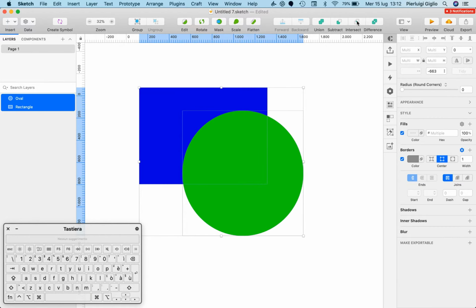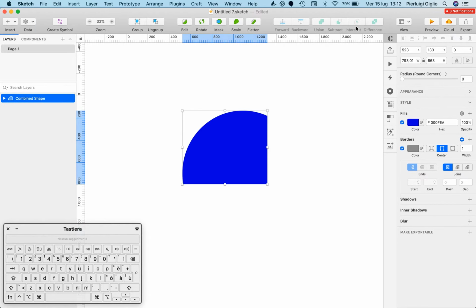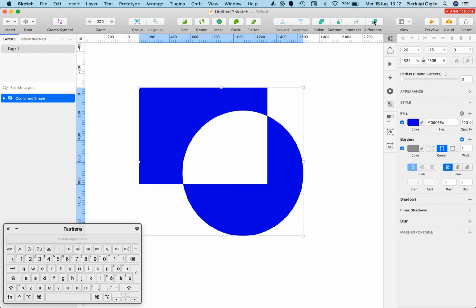And let's go ahead and try the intersect. And as you can see, the intersect is literally doing what the name is suggesting, which is creating an intersect between the first shape and the second shape. And if you have a look at difference, it's basically the opposite of the intersect, because it's creating almost a hole in between these two elements based on where they were in the space.